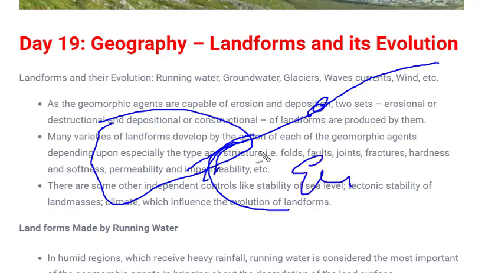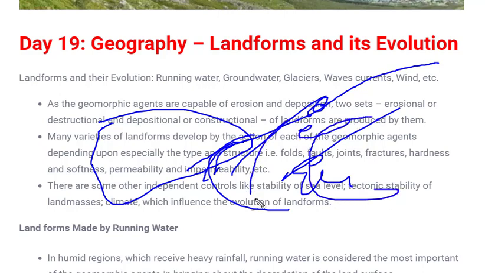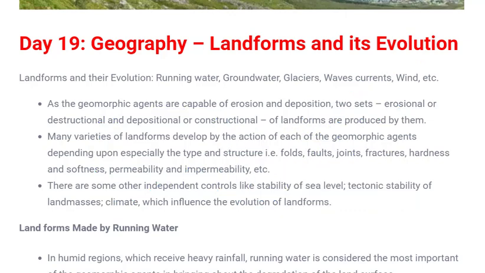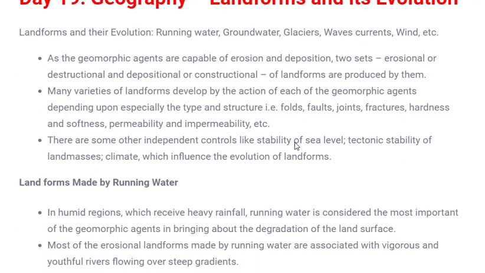Whereas deposition means when the second body, it might be a river, it might be rain, it might be water, whenever it is carrying some material with it, it might deposit or place that material at some place. That deposition or collection of particles is called deposition, and a landform might form due to that. So these are the two processes of formation of landforms, erosion and deposition. So we'll start with landforms which are formed by running water.